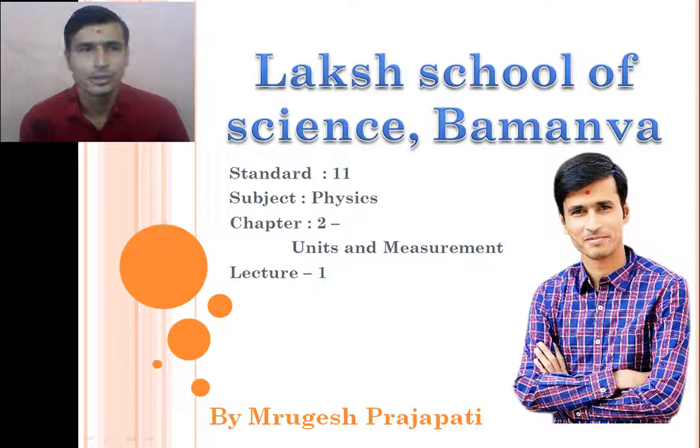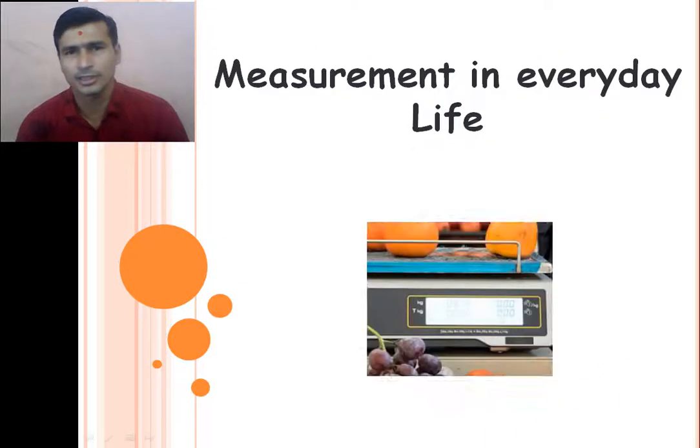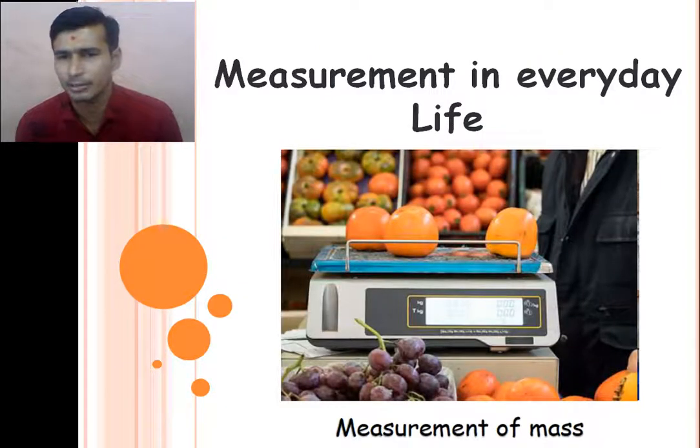So we need to measure different physical properties in our everyday life. We measure the different types of physical properties associated with objects in our daily life. For example, the measurement of mass, that is, the measurement of weight by a weighing machine, right?